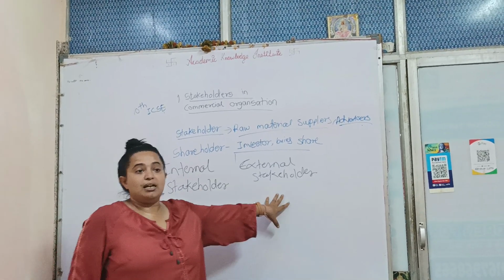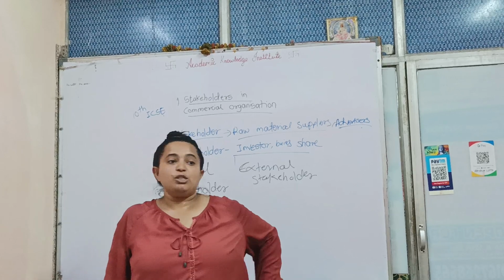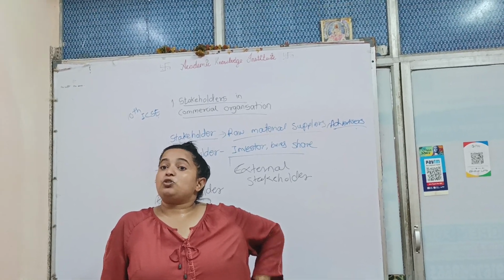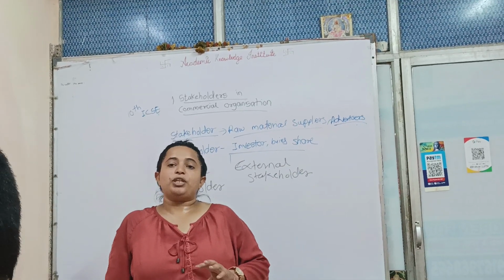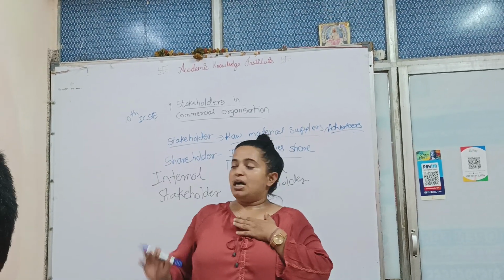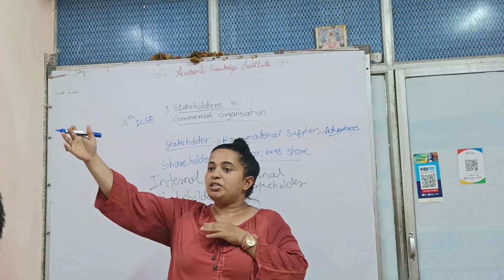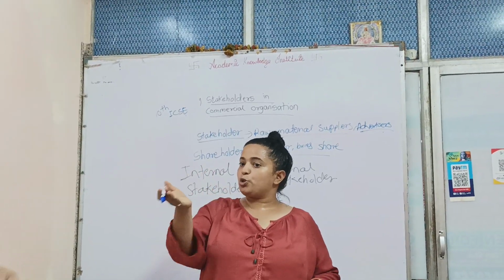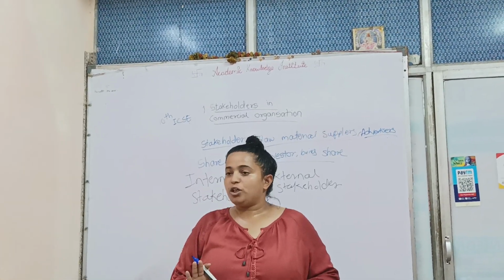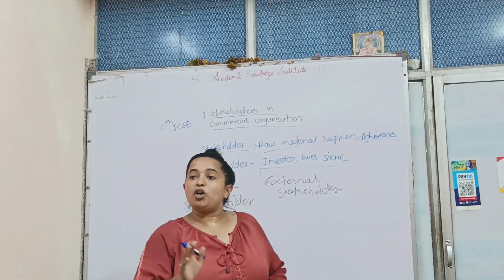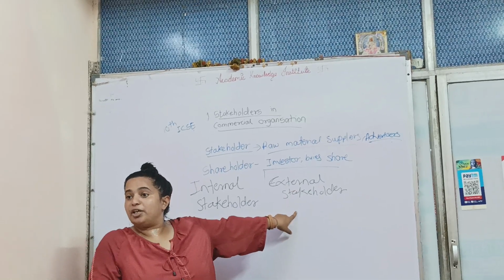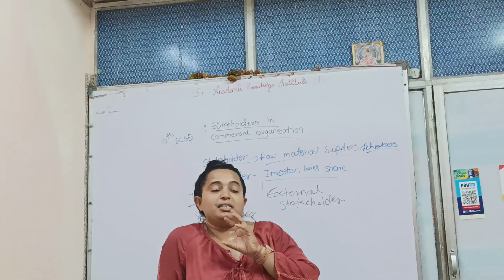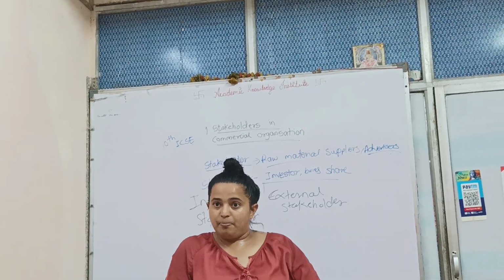Like in a school. Every school has school buses. But many schools give this contract to some other person. What does it mean? I own the school and I arrange one person who has the buses. He brings his buses to the school, and school students will use their facilities. So what is that person in that case? An external stakeholder.